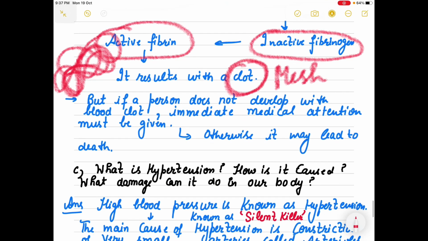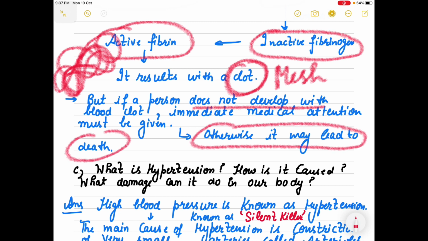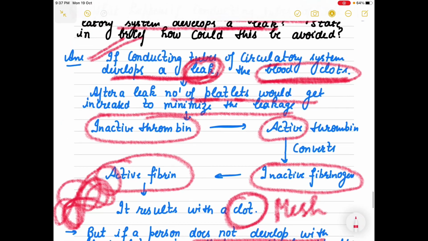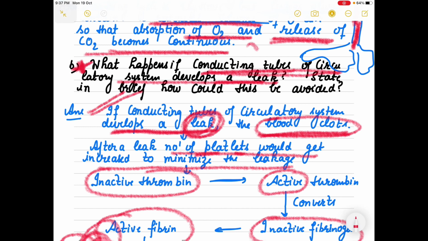So the clot is formed. But if a person does not develop a blood clot, then you need immediate doctor's attention or medical attention. Otherwise, excessive bleeding leads to death, right? So the point is clear, that if the conducting tubes of the circulatory system develop a leak, then blood will clot.